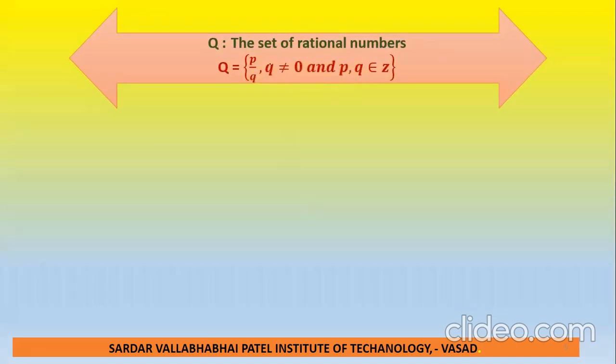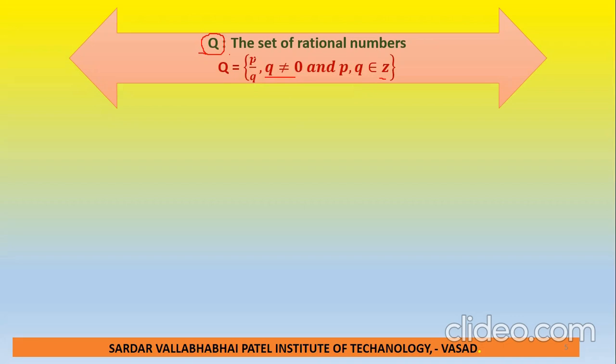Now next is the rational number. The set of rational numbers is denoted by capital Q. The definition of a rational number is p by q such that q is not equal to 0 and p and q belong to Z. A number which is always defined as p by q, where q, the denominator, is not equal to 0, but we can take p and q belonging to Z. But q we can't consider as 0, because if we consider 0, then the value is infinity.